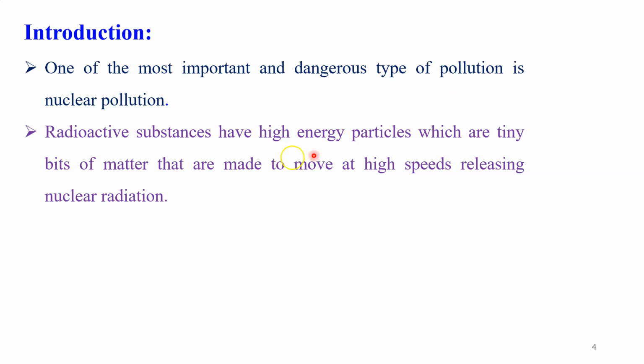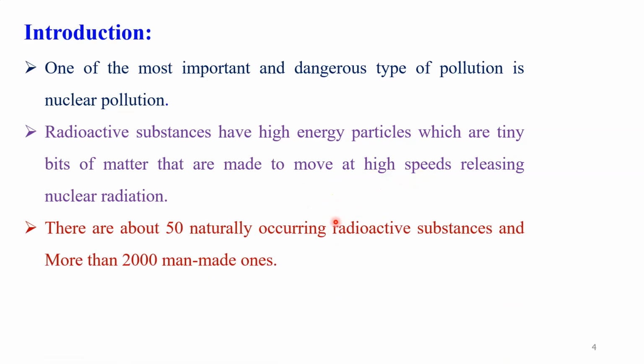Dear student, the radioactive substances have high energy particles, which are tiny bits of matter that are made to move at high speed, releasing nuclear radiation. There are about 50 naturally occurring radioactive substances in the world, and also more than 2000 man-made radioactive substances are available in the world.